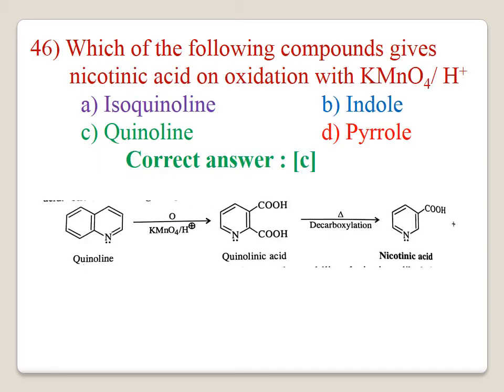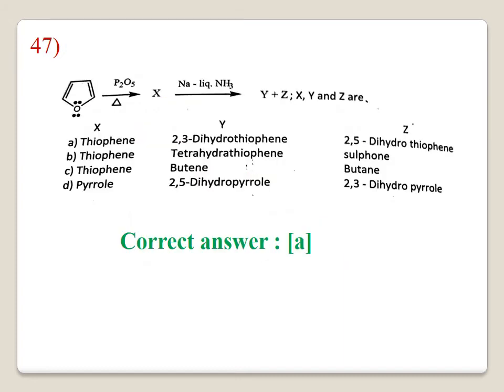Question number 46. Which of the following compounds gives nicotinic acid on oxidation with KMnO4 in H+? Here the correct answer is C, quinoline. Quinoline is treated with the KMnO4 in the presence of acid. It gives quinolinic acid. On decarboxylation, it gives nicotinic acid. Option C is correct. And this oxidation reaction is explained in the equation. 47.